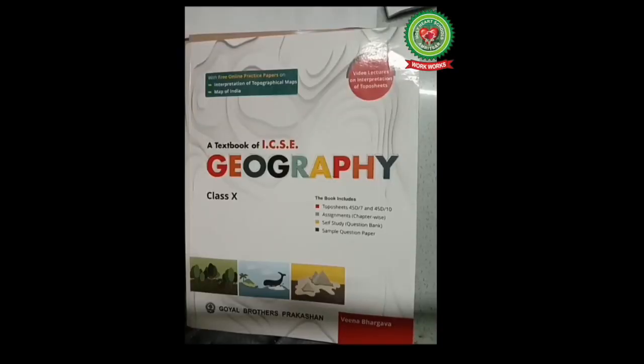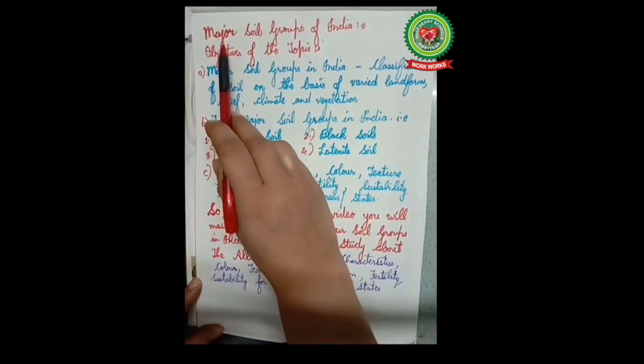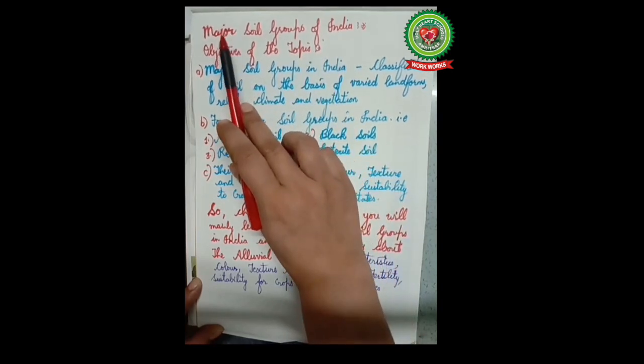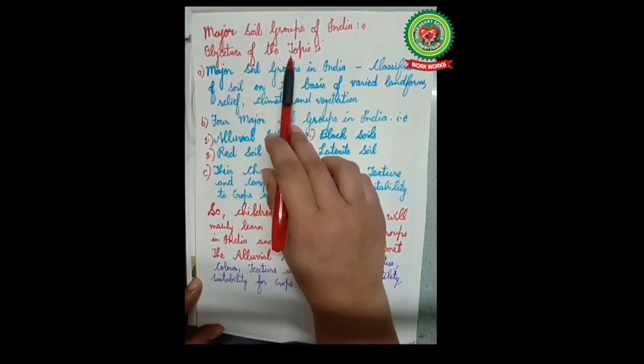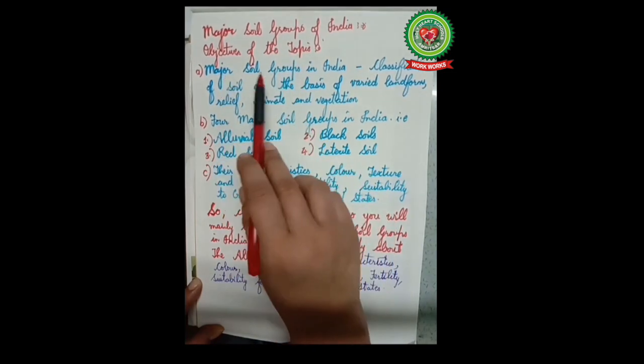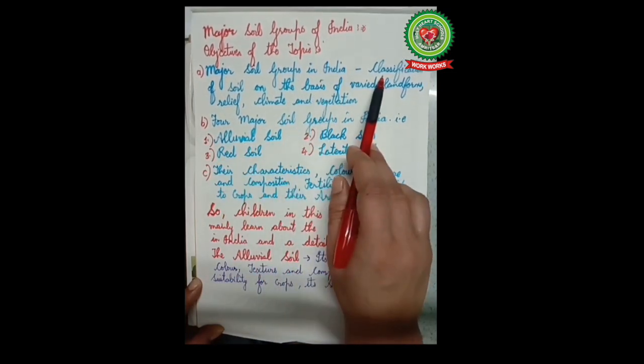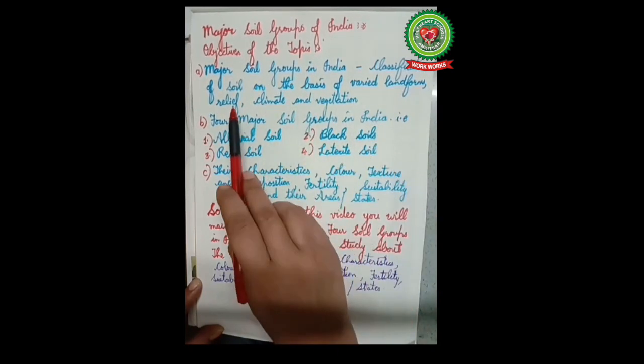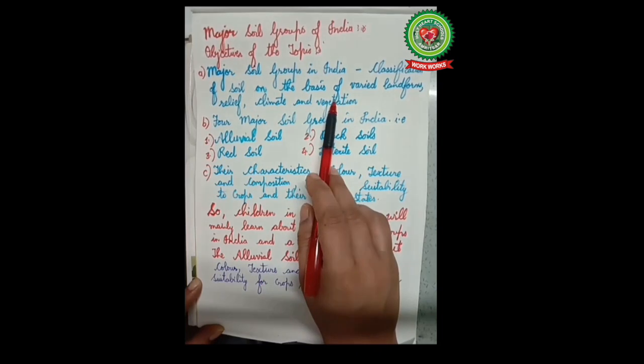Back to the geography class. Today we will study about the major soil groups of India. But before proceeding with it, we must know the objectives of the topic. Major soil groups in India, classification of soil on the basis of varied landforms, relief, climate and vegetation.